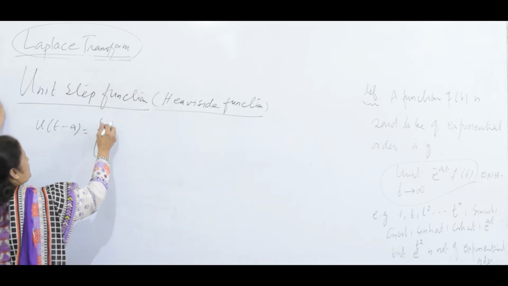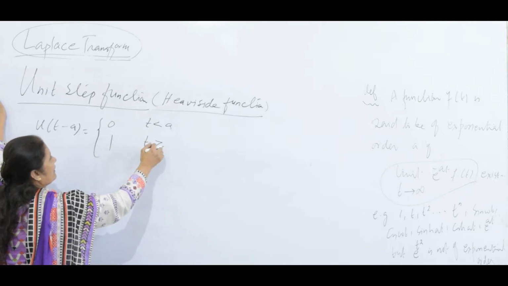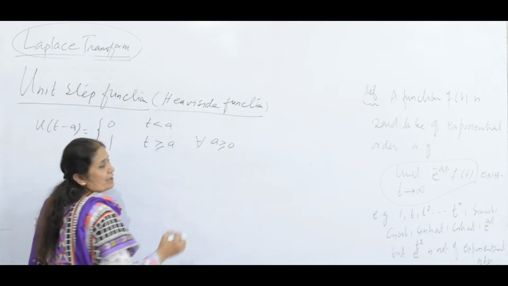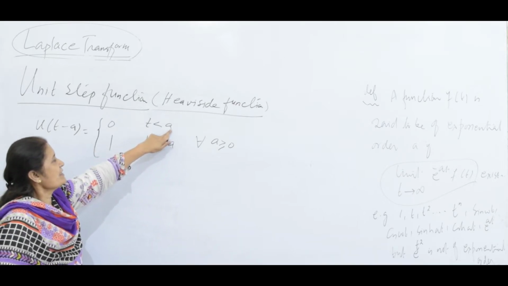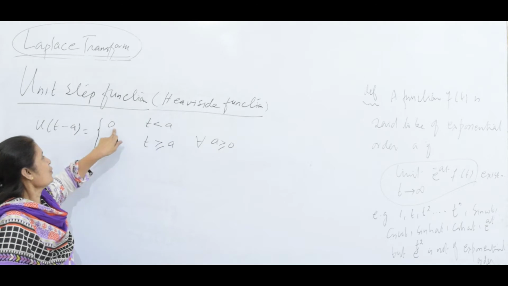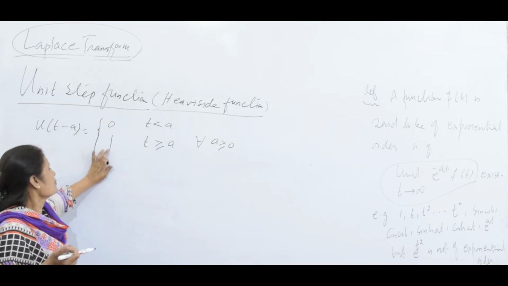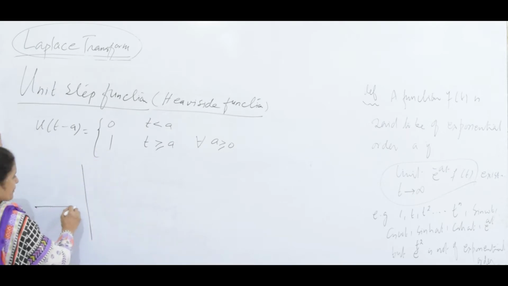It is 0 if t is less than a, and it is 1 if t is greater than or equal to a, for all a greater than or equal to 0, a positive real number. So the unit step function is purely a switch on, switch off function. When t is less than a it is off. At t equal to a you just switch on, and it takes the value 1 and stays 1 afterward.